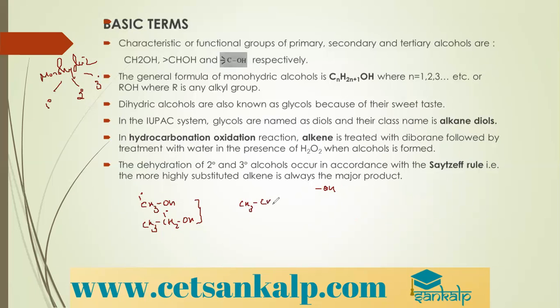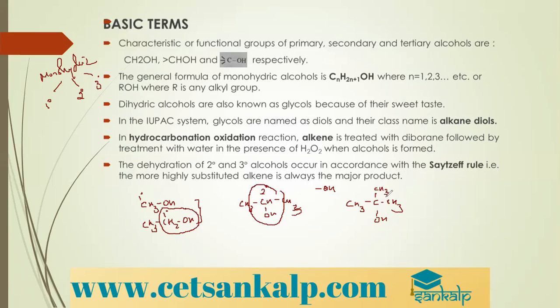If the OH is attached to a secondary carbon, it is a secondary alcohol. If the OH is attached to a tertiary carbon, we call it a tertiary alcohol. So you can see here we have primary, secondary, and tertiary alcohol. In the first point itself, they have discussed CH2OH. So they are differentiated by CH2OH, here it is 2 bonds, and CHOH.